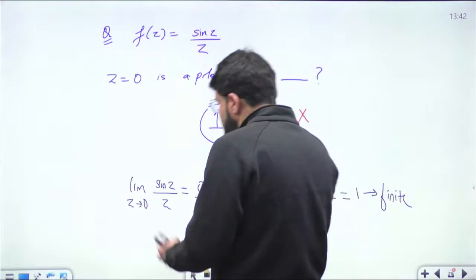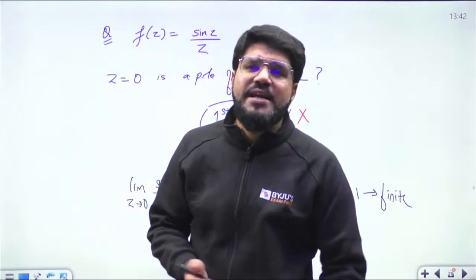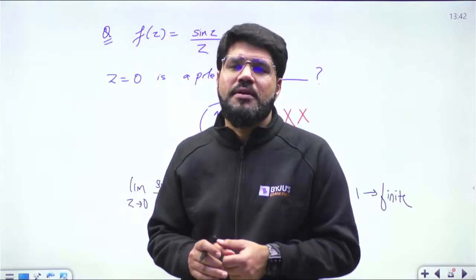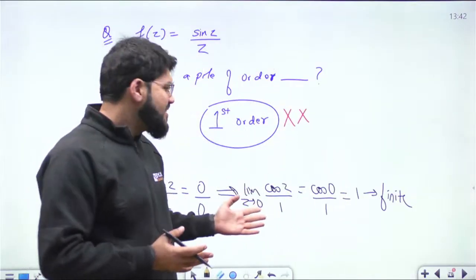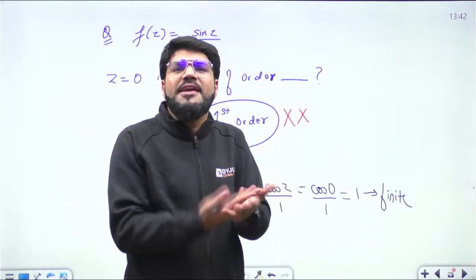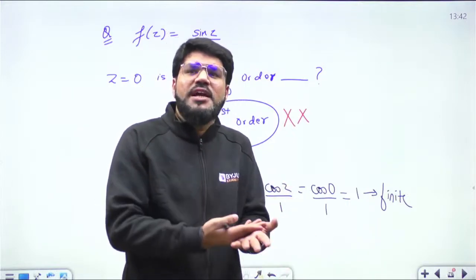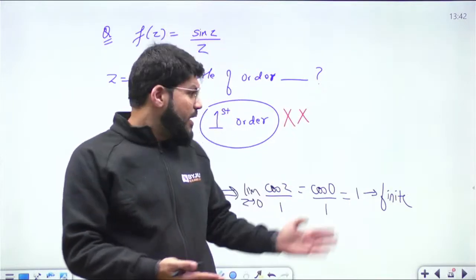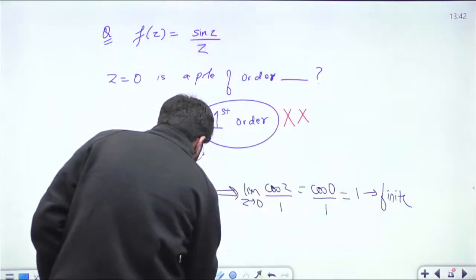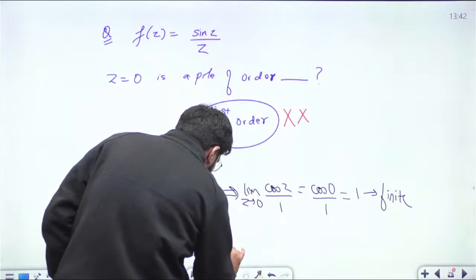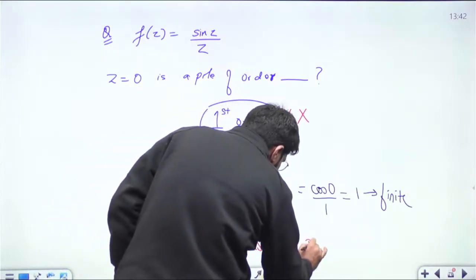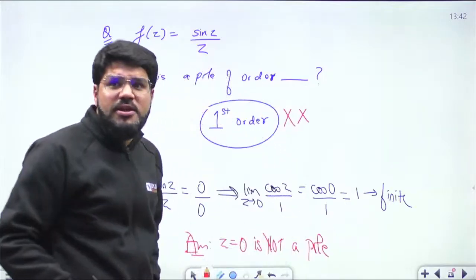It is a finite value. When you put z equal to 0, the function gives a finite value. So whether it is a pole or not, that is a big question. The correct answer is that at z equal to 0, the function returns a finite value, whereas pole means the value of z where the function is undefined. Here the function is clearly defined. So the answer is: z equal to 0 is not a pole. Basically it is not a pole at all, so there is no point about order.